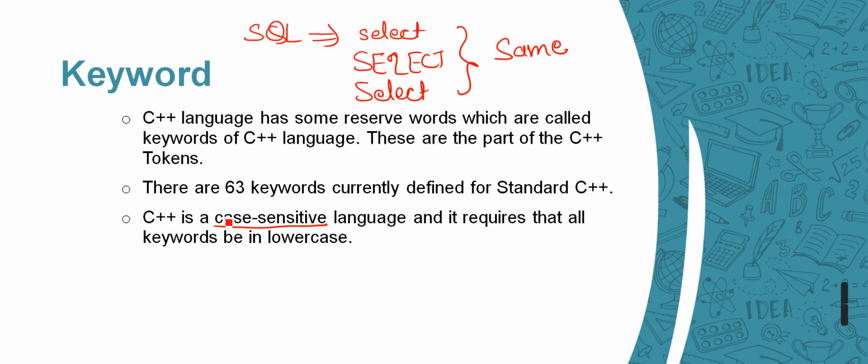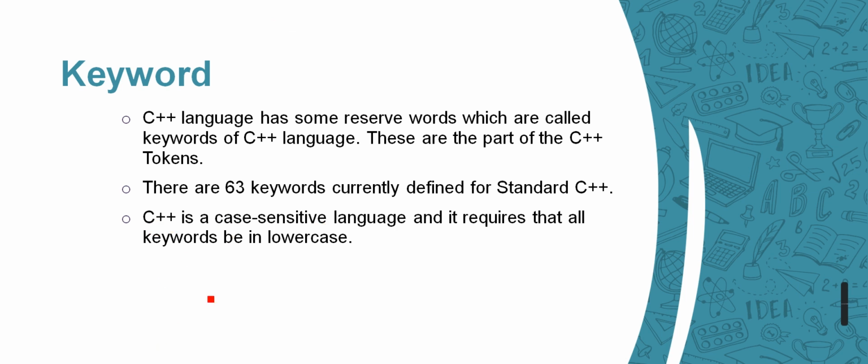But C++ is a case sensitive language. So you need to be very careful while writing keywords and variable names. If I declare num in some way, I need to use the same combination of capital and small characters only.